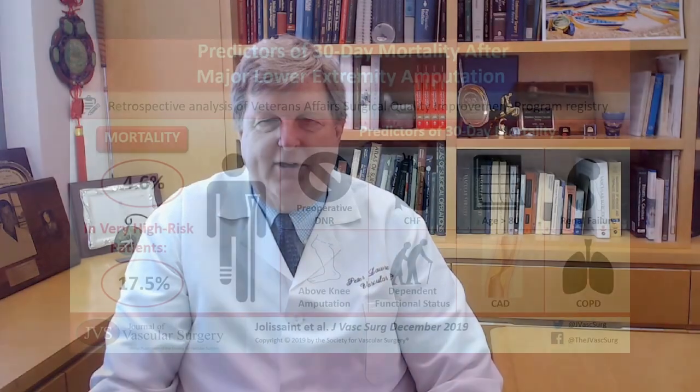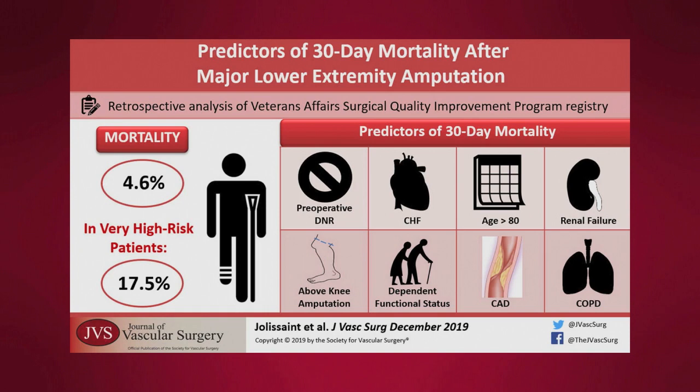They used 2/3 of the data to derive a prediction model and 1/3 of the data to validate the risk prediction model, with the primary endpoint of 30-day mortality. The predictors of mortality included preoperative DNR status, congestive heart failure, age greater than 80, chronic renal insufficiency, above-knee amputation, dependent functional status, coronary artery disease, and chronic obstructive pulmonary disease. These risk factors were then combined into low, moderate, high, and very high risk.